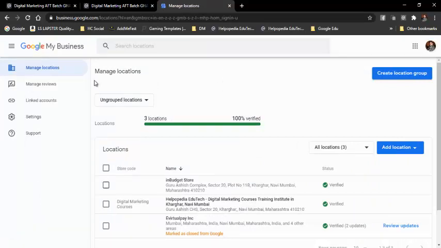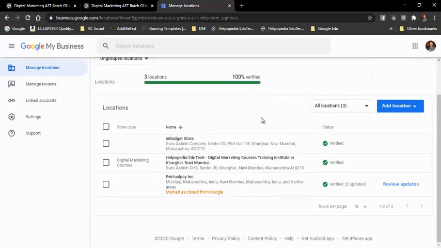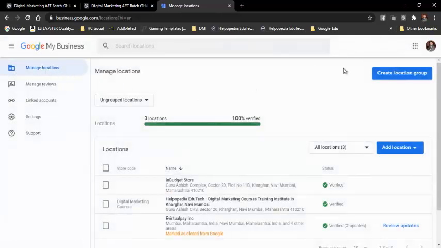Since I am already registered over here, it has directly come to this particular place. For you, when you log in, it will ask you to add a location, because you haven't added any location, as it might be your first time. So over here you can add a location.